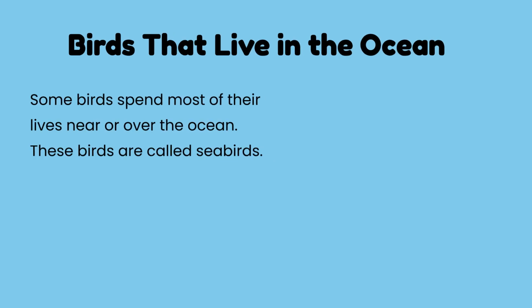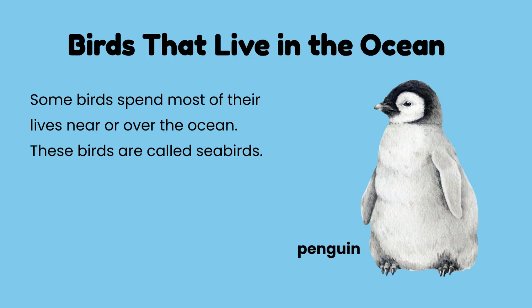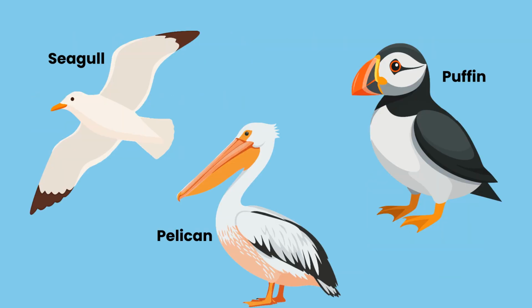Birds that spend most of their lives near or over the ocean are called seabirds. The penguin is one example of a seabird. Other ocean birds include the seagull, pelican, and puffin. They are uniquely equipped to thrive in the marine environment.